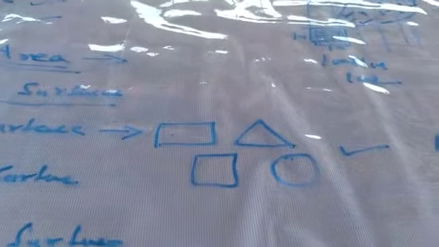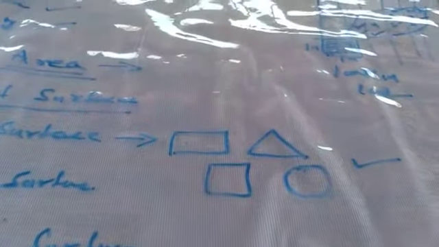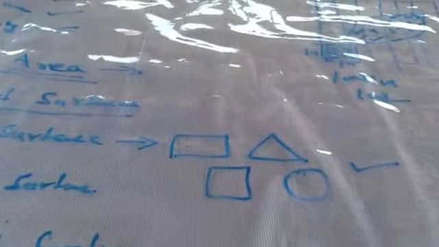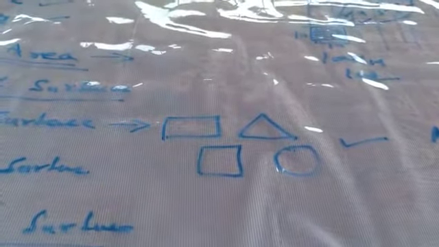Is all this clear? Please go through this chapter, and regarding this there are some questions in your book. Just solve those. Then in the next session we will discuss volume. Clear? Thank you.